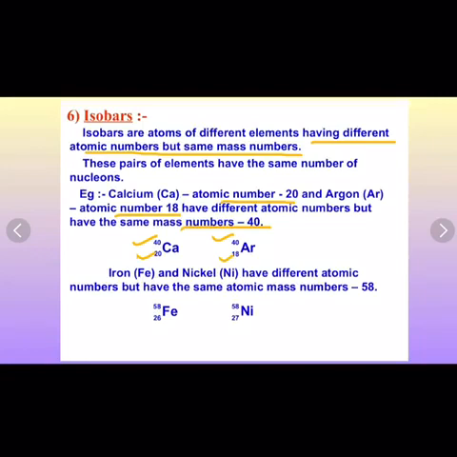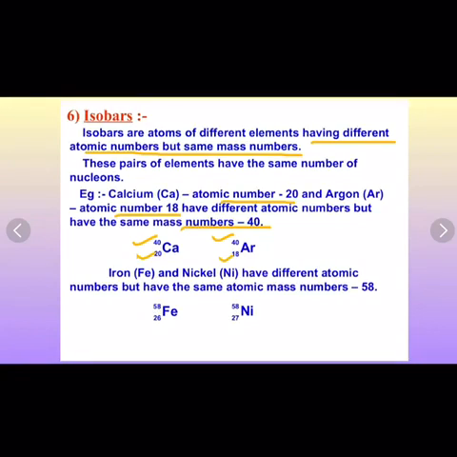Similarly, there are isobars of iron and nickel. So the main characteristic properties of isobars are that they are atoms of different elements, they have different atomic number but the same mass number, and they possess different physical and chemical properties because they have different numbers of protons, electrons and neutrons.